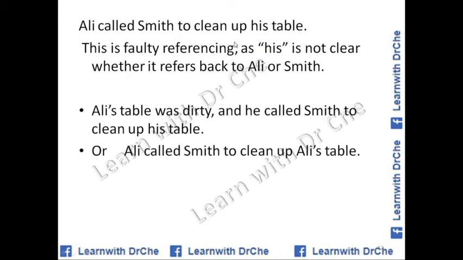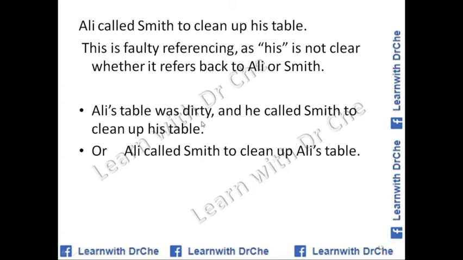So it is a very important topic. Ali called Smith to clean up his table. We don't know whether "his" is referring to Ali or to Smith. We don't know whose table is going to be cleaned. So this is faulty referencing here, as "his" is not clear whether it refers back to Ali or Smith.